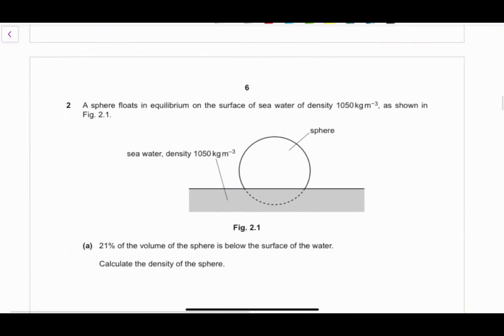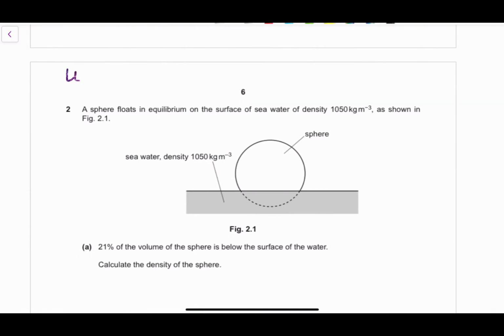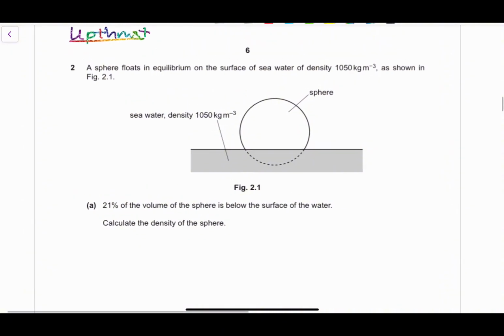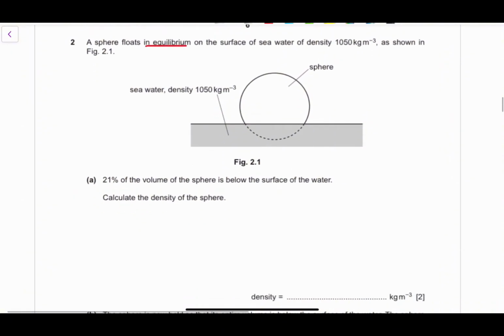This is a question on forces, density, and pressure, especially a question on upthrust. So let's work it out. We've been given a sphere that floats in equilibrium on the surface of sea water. 21% of the volume of the sphere is below the surface of the water, and we've been asked to calculate the density of the sphere.